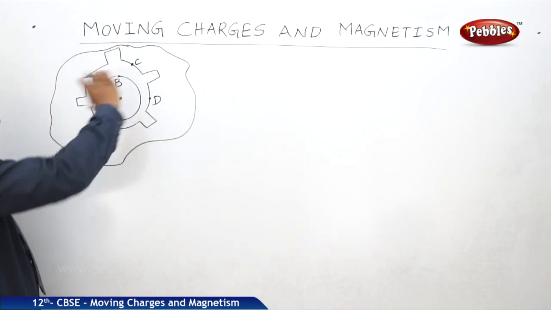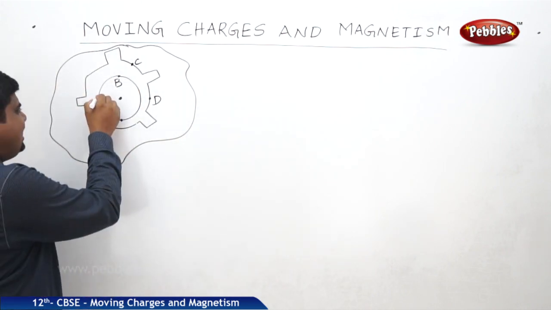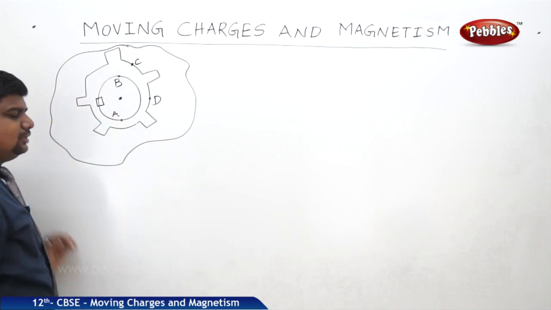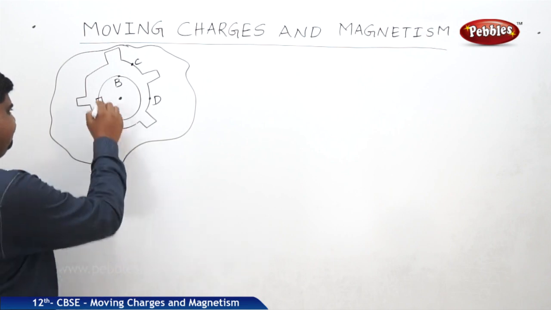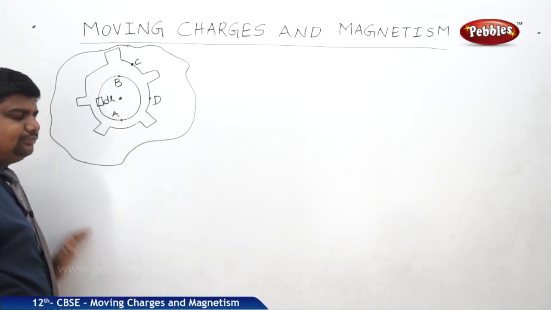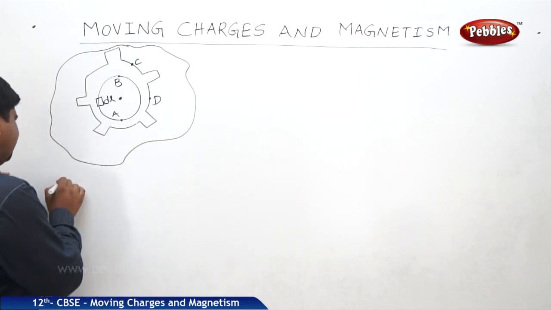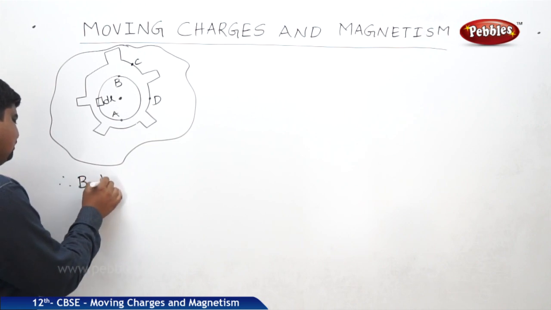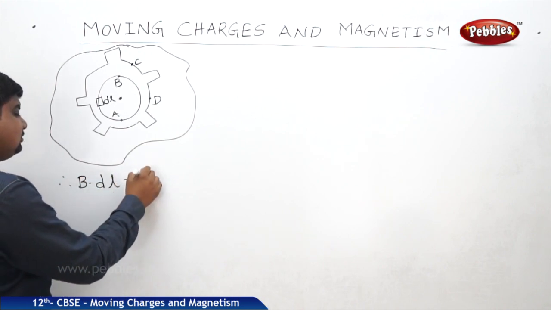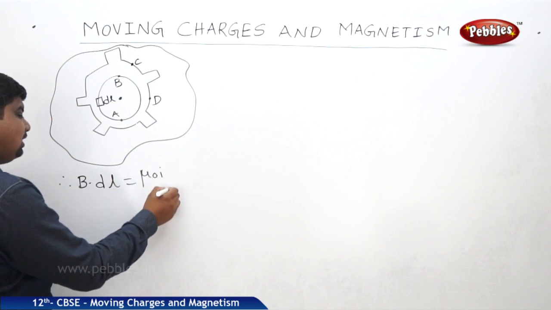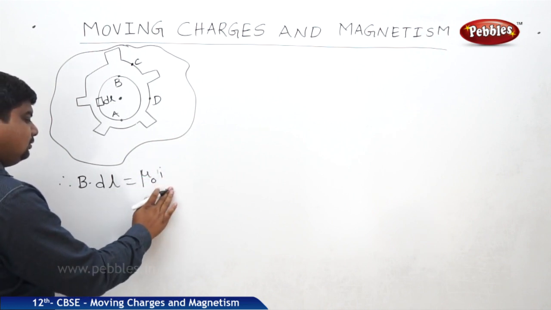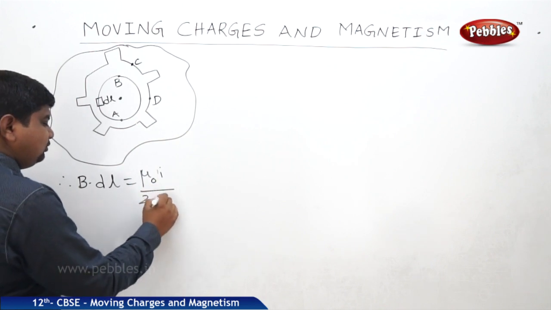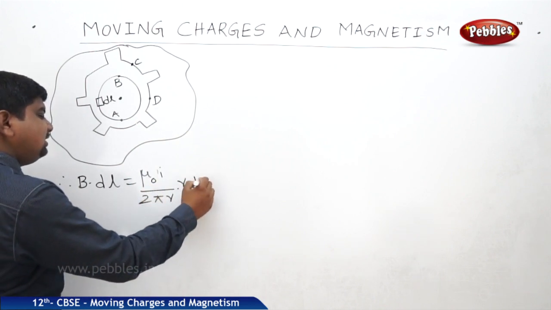Now AB is a loop. I am taking a small element in that loop. If the whole length is L, the small element is dl. Now what is the magnetic field? B dot dl is equal to mu naught I divided by 2 pi r into r d theta.